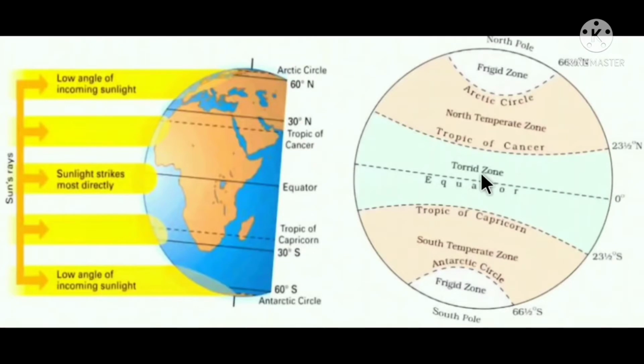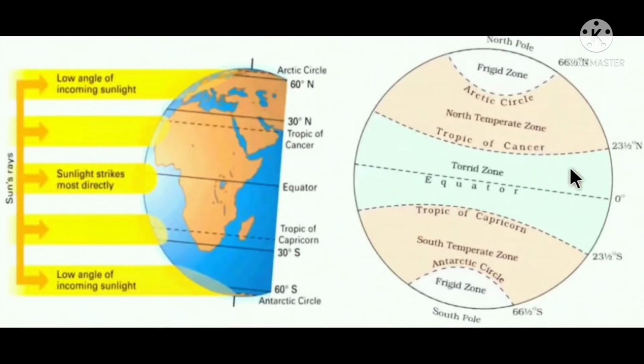Now, if we talk about India, half of India is above the Tropic of Cancer and half is below the Tropic of Cancer. Children, in the previous chapter, you all must have learned that the Tropic of Cancer passes through the middle of India.